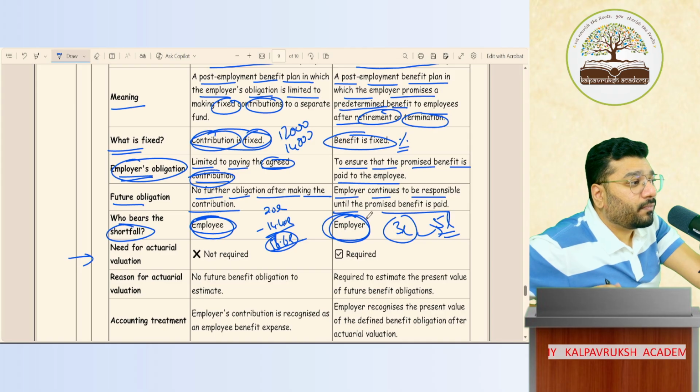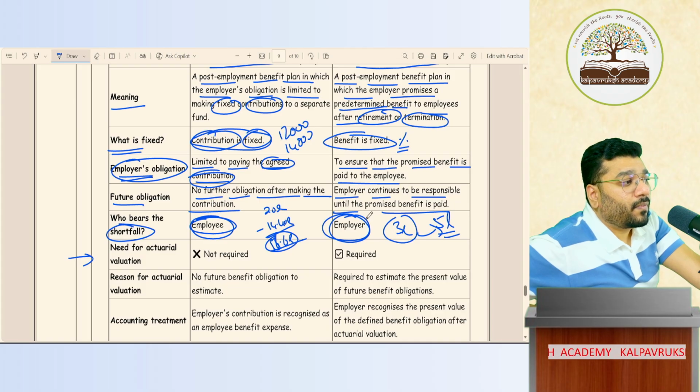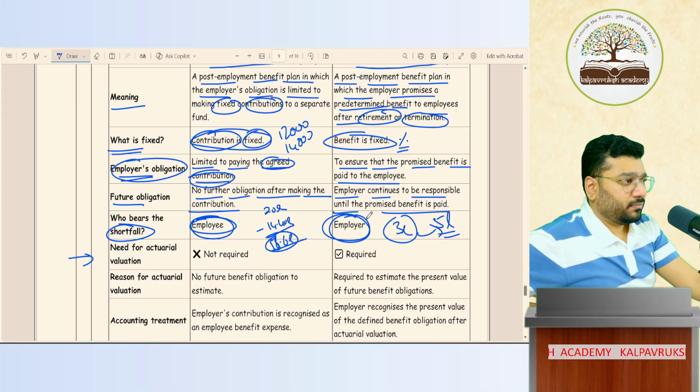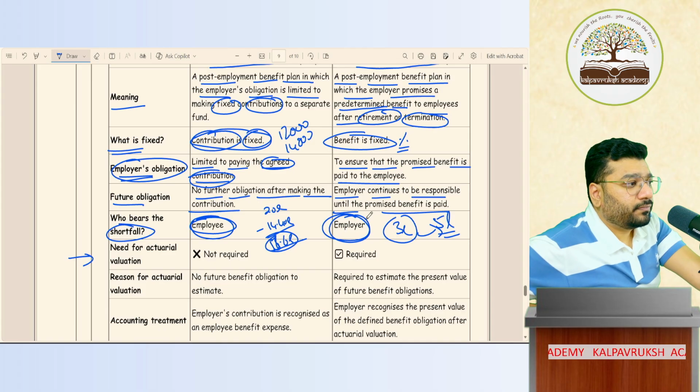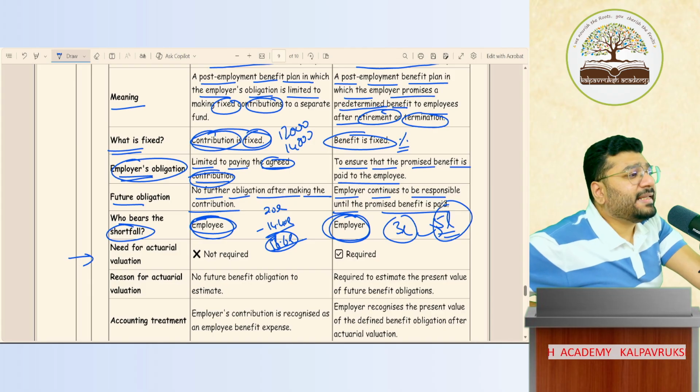Correct. Restriction will come. Right. Both are not the same. This 5 lakh that I've calculated is an estimation.